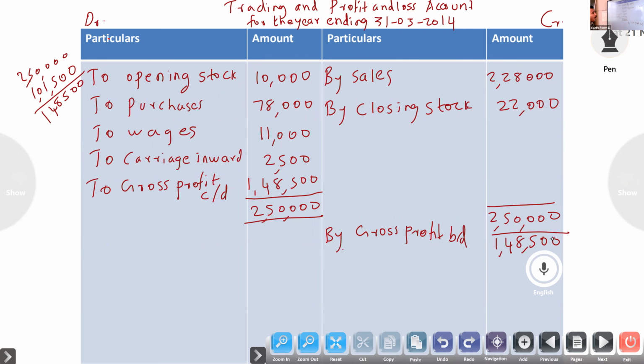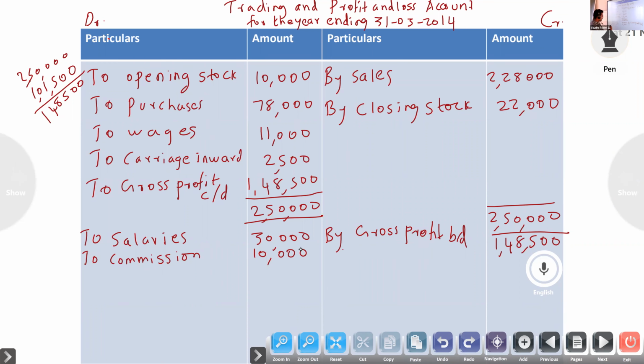Next, all direct expenses we will write. To salaries 30,000. Next, to commission 10,000.